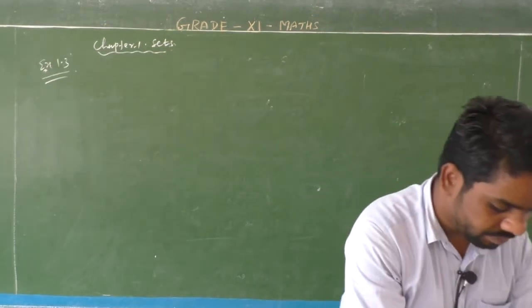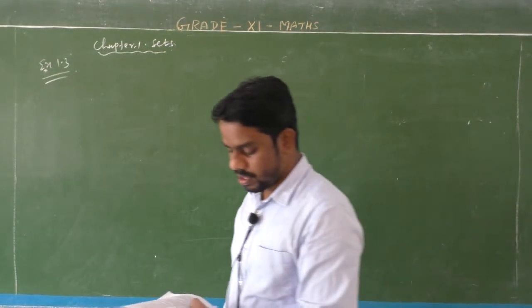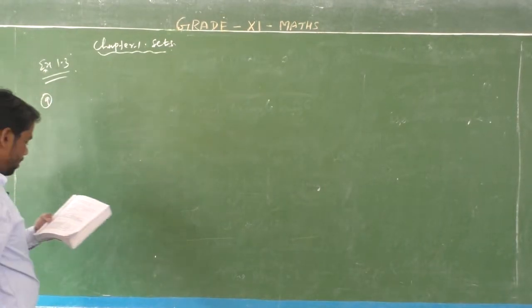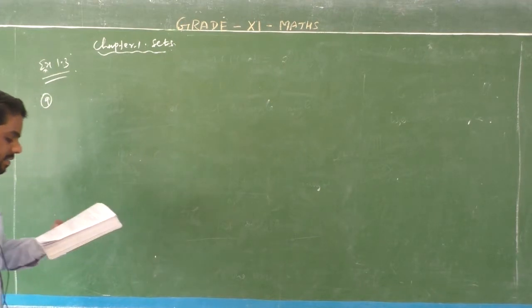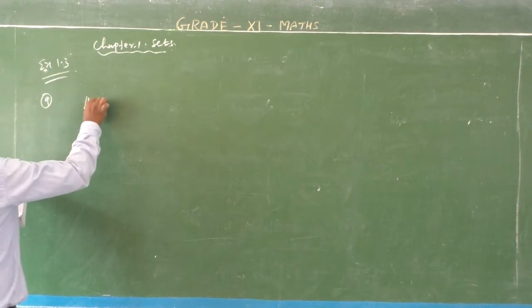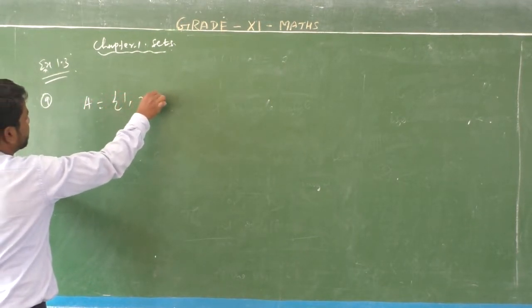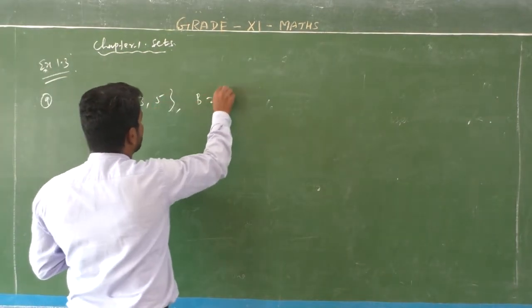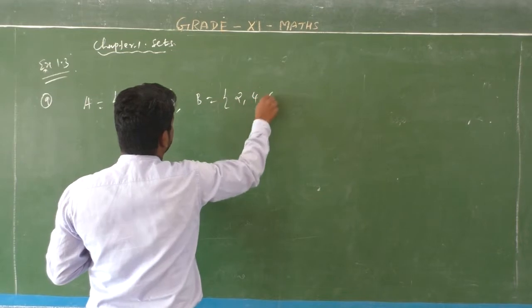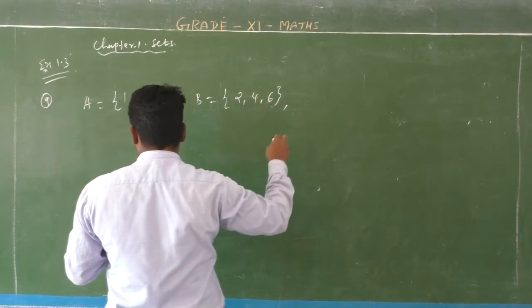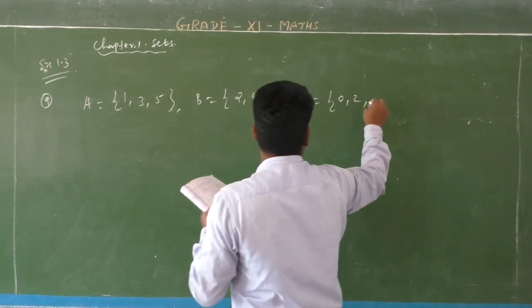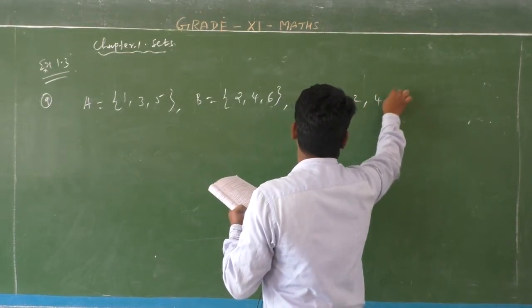Listen, students. Question number 9. Given that set A is equal to {1, 3, 5}, B is equal to {2, 4, 6}, and C is equal to {0, 2, 4, 6, 8}.